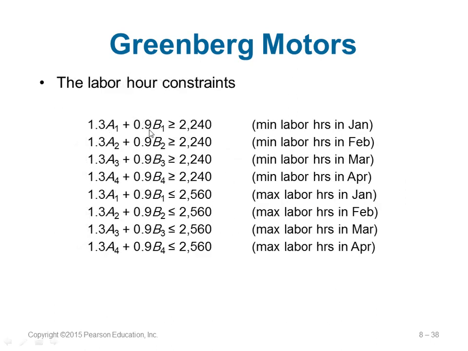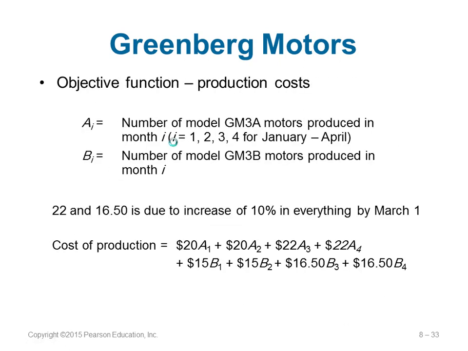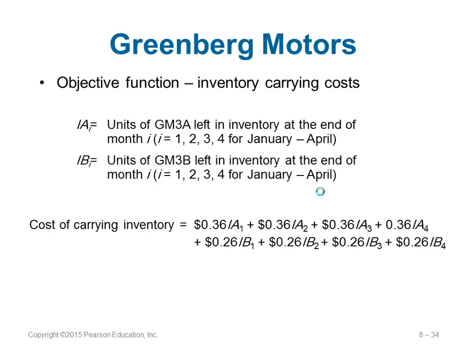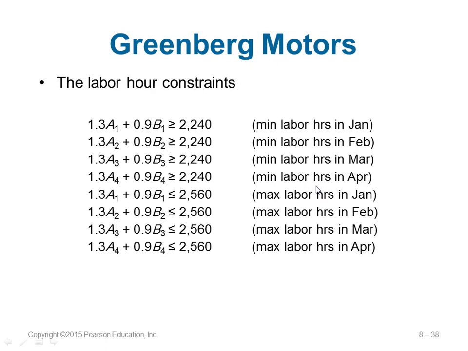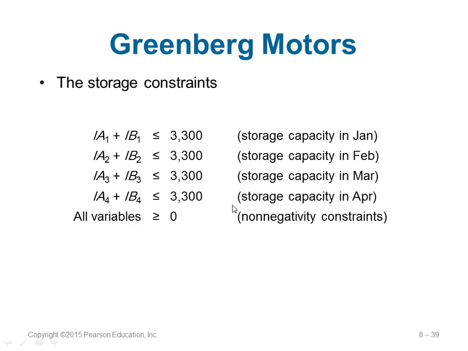1.3 A1 plus 0.9 B1. Why 1.3 A1? Here, labor hours needed for item A is 1.3, for item B is 0.9. So they are writing it for each month. You have A1, B1, then A2, B2, A3, B3, and so on. Minimum and the maximum. Then we also have some storage constraint.